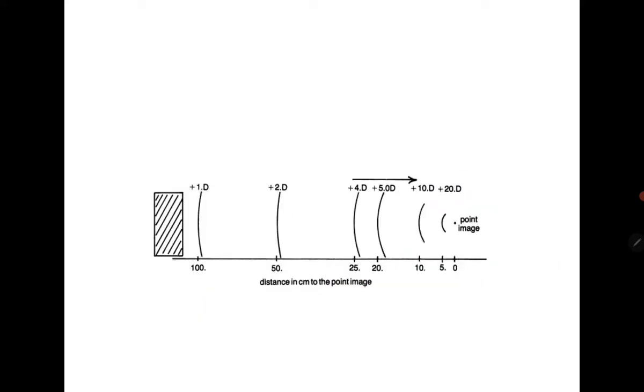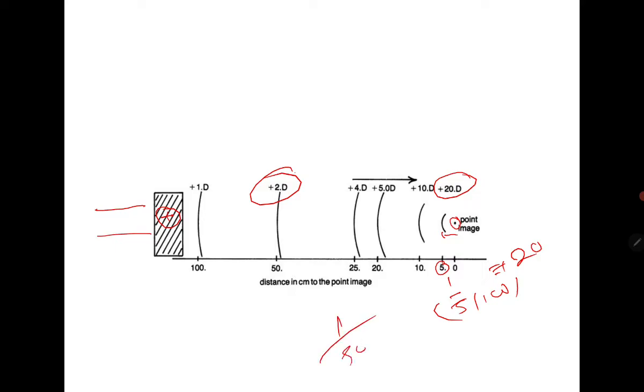So at the same point, if light comes parallel or in whatever form, and it is a plus lens, then it converges to the focal point. Then we have to take the distance from here, not from here. If it is 5 centimeter, then 1 divided by 5 divided by 100 meter, which is plus 20 diopter. Why plus? Because it is convergent. Let's say 50 centimeter: 1 divided by 50 divided by 100, which is 100 by 50, equal to plus 2 diopter. Why plus? Because it is convergent light.